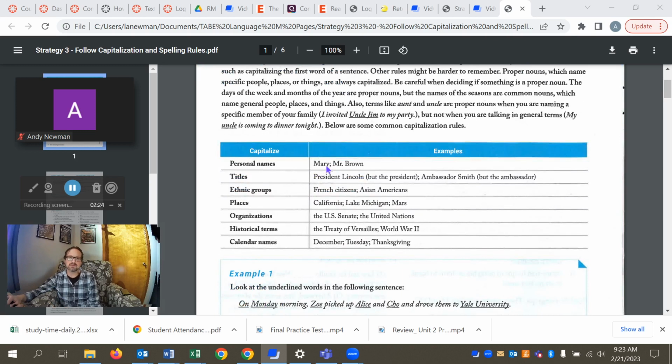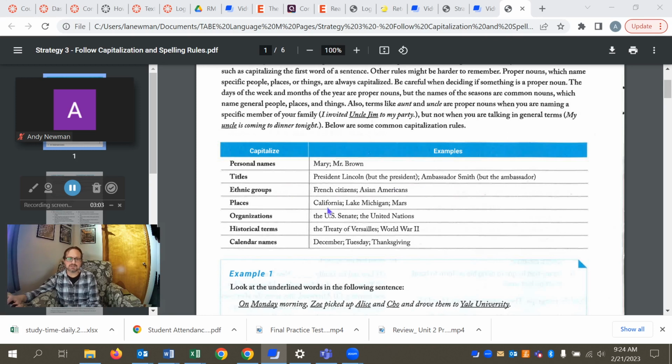So, names, first names, last names, but if we're going to use some sort of honorific or title like Mr., Mrs., Sir, we're going to capitalize that as well. Okay, titles, if it is an official title. So, President Lincoln, it is an official title, President of the United States. We're using it as part of his name. But if I just said the president got on his helicopter to take off, I wouldn't capitalize it there. I'm just using the word president in general. Same thing with any political title.